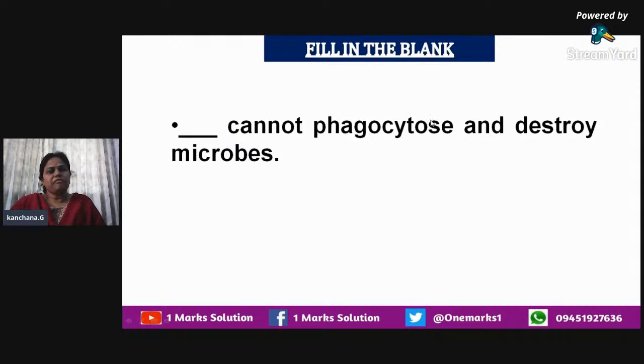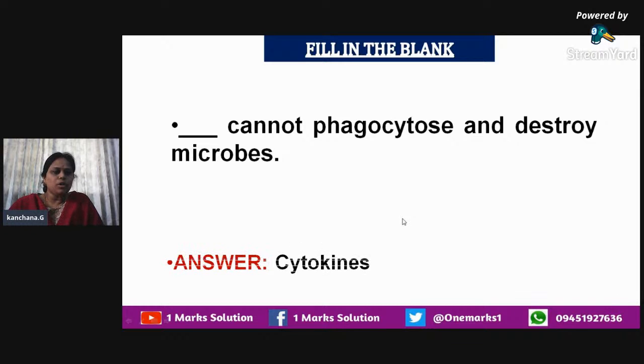Dash cannot phagocytose and destroy microbes. There are certain kinds of cells which cannot phagocytose, and when they are unable to phagocytose, they won't be able to destroy the microbes either. So they are the cytokines. Cytokines cannot phagocytose and destroy the microbes.